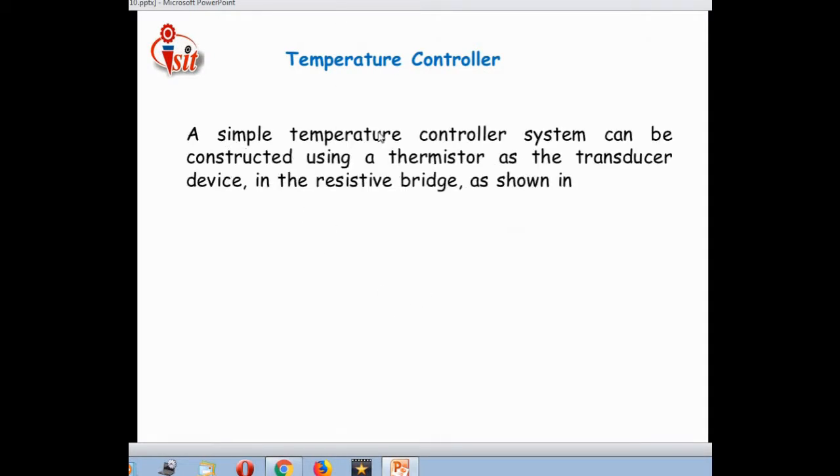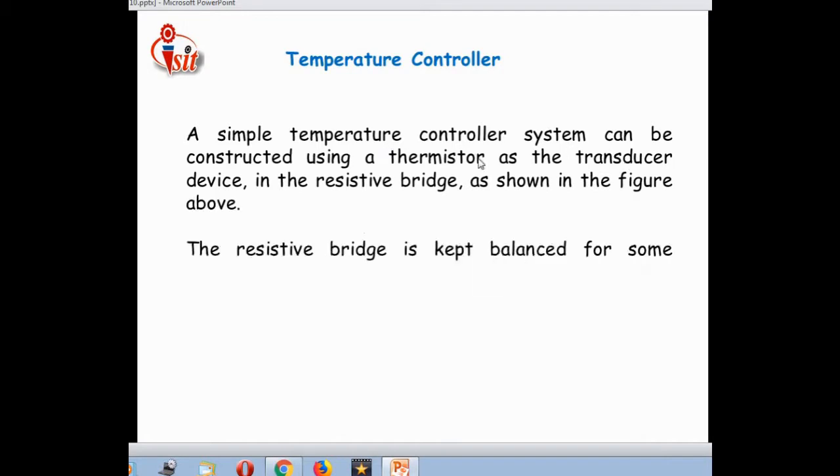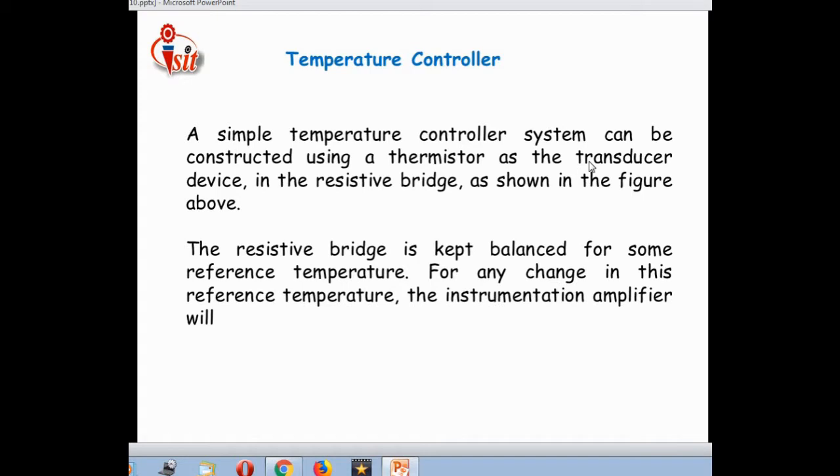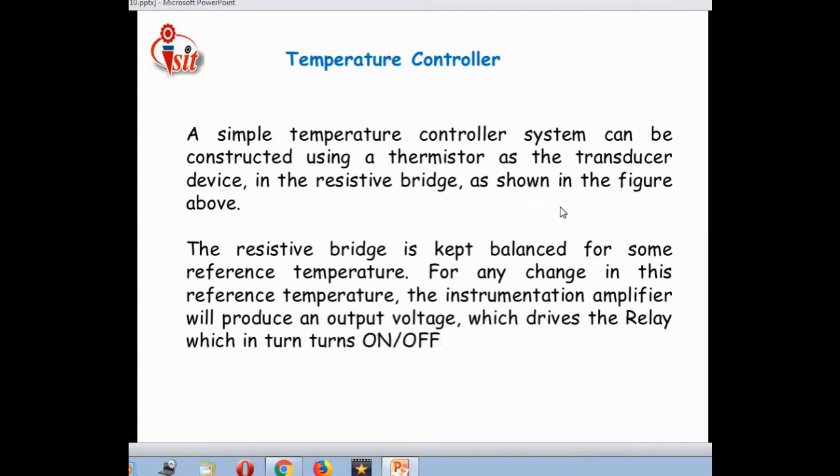A simple temperature controller system can be constructed using a thermistor as the transducer device in a resistive bridge as shown in the figure above. That means the bridge formed there is nothing but a resistive bridge. The resistive bridge is kept balanced for some reference temperature. For any change in the reference temperature, the instrumentation amplifier will produce an output voltage, which drives the relay, which in turn switches the heating unit on or off, thereby controlling the temperature.